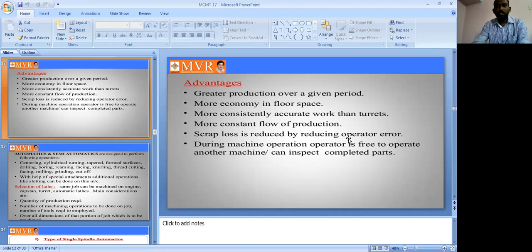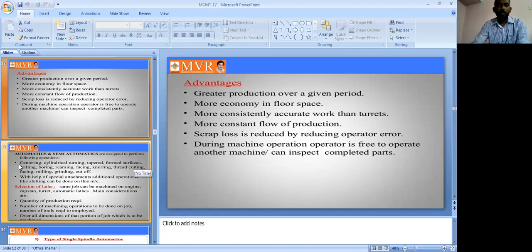Next one is, during machining operations, the operator is free to operate another machine and can also inspect completed parts. That is one of the benefits. So these are some of the advantages of automatic lathes, very important ones.